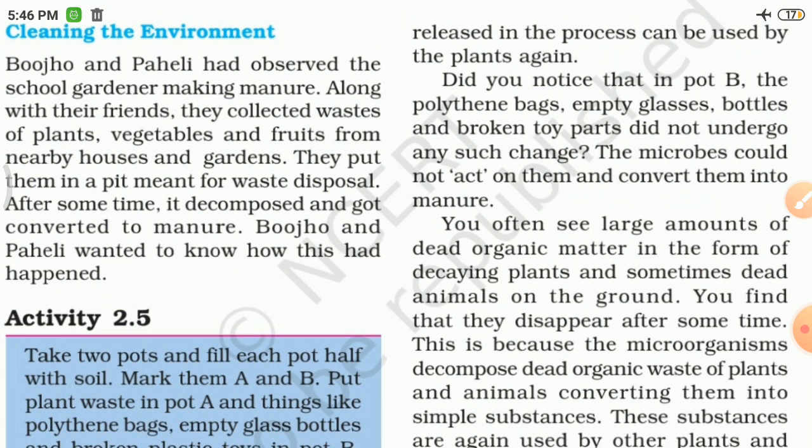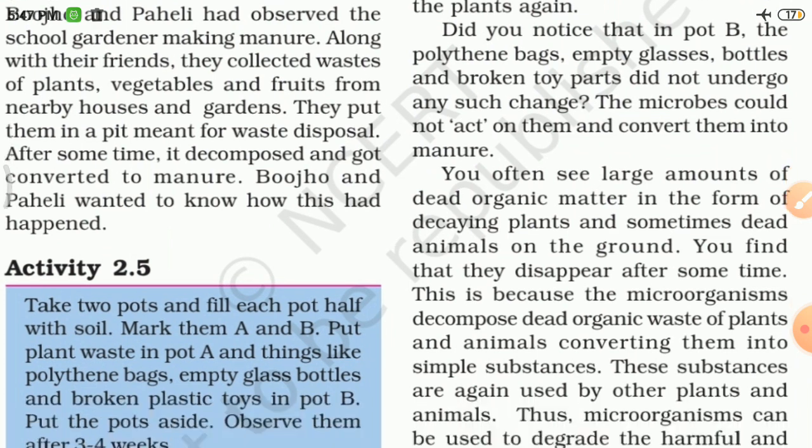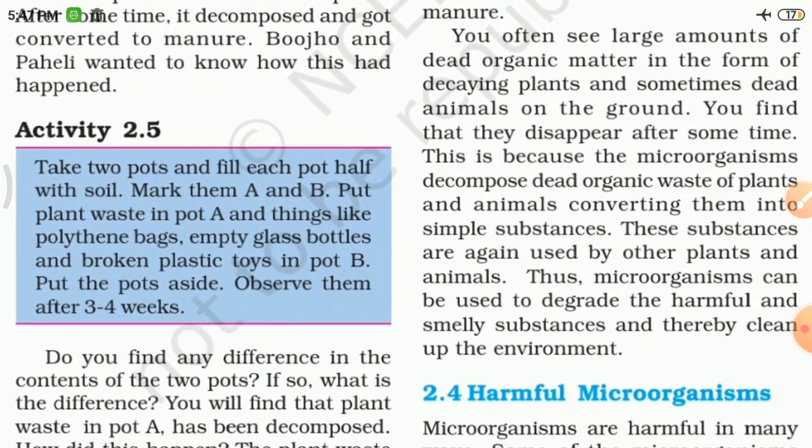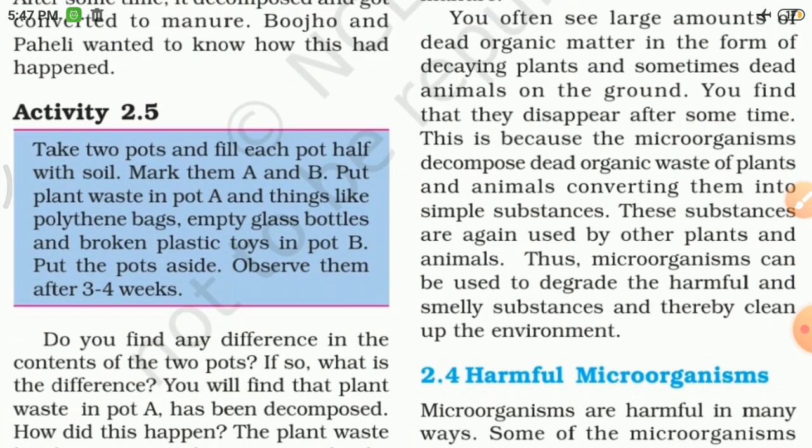You often see large amounts of dead organic matter in the form of decaying plants and sometimes dead animals on the ground. You find that they disappear after some time. This is because the microorganisms decompose dead organic waste of plants and animals, converting them into simple substances. These substances are again used by other plants and animals.